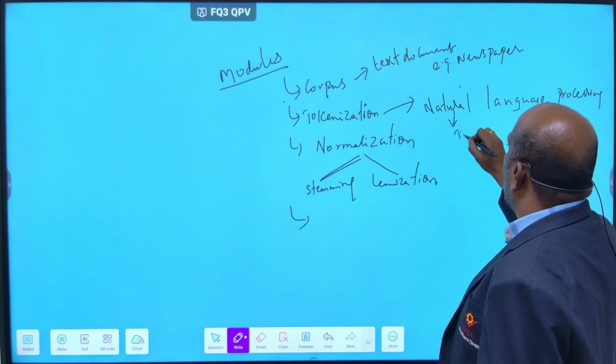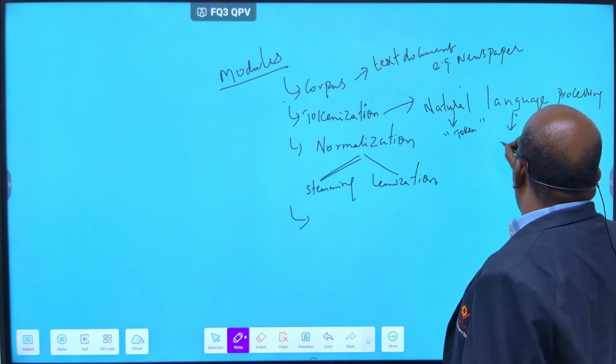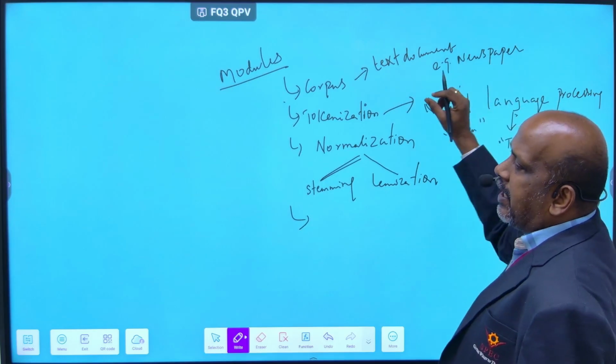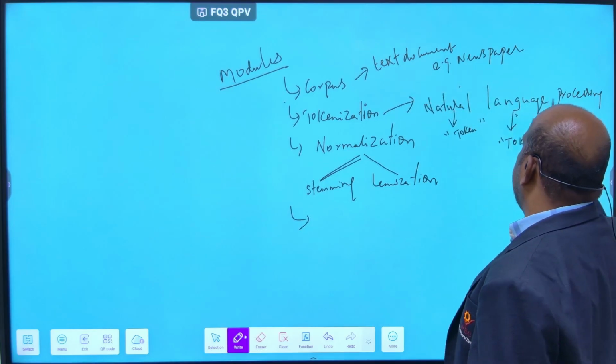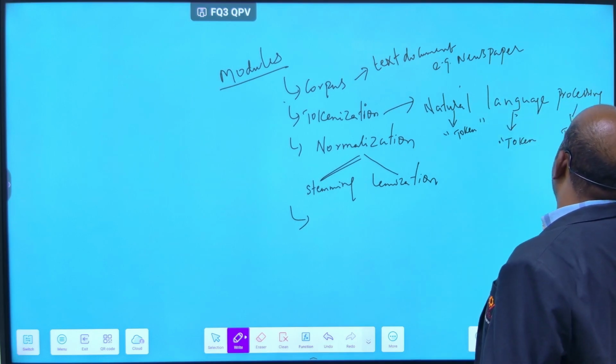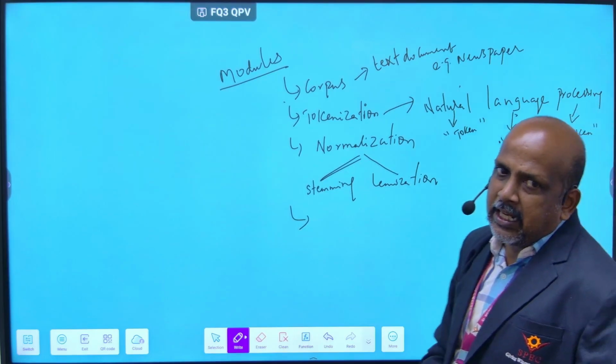Natural, one token. Language, one token. The sentence is converted into tokens, each one word is called a token. Processing, one token. That is the concept you should explain for tokenization.